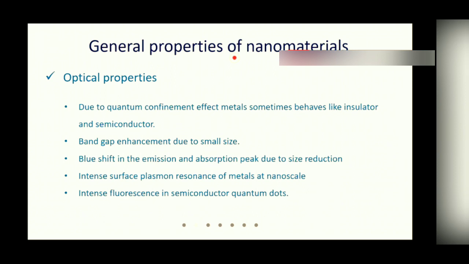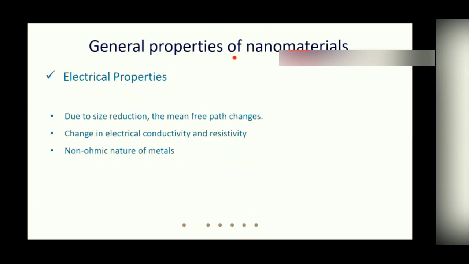So the electrical properties of nanomaterials. In case of nanomaterials, due to quantum confinement, the mean free path, scattering, and collision behavior are completely different from the bulk material. As a result, a drastic change in the electrical properties is observed in nanostructures. For example, zinc oxide is semiconductor in nature, and at room temperature the conductivity is not so high.